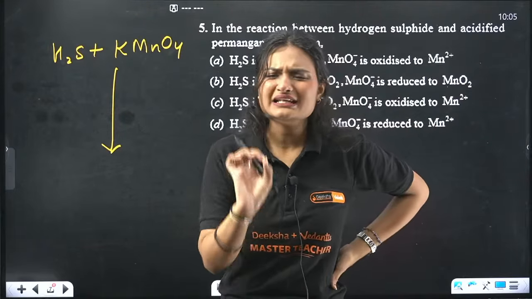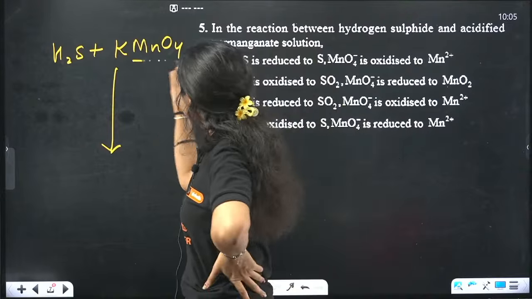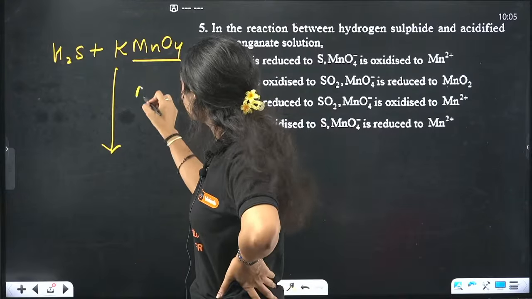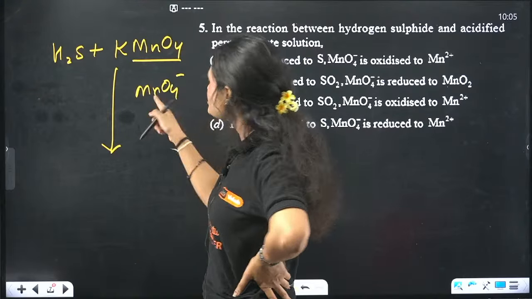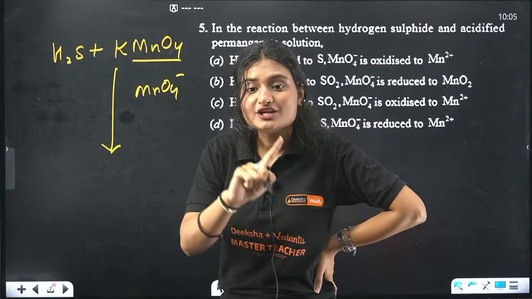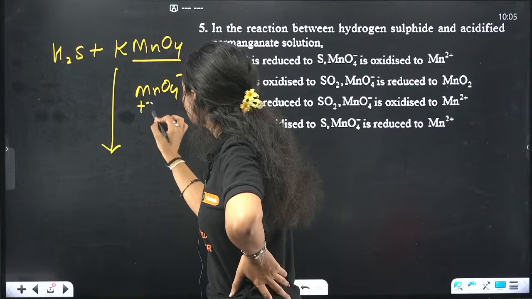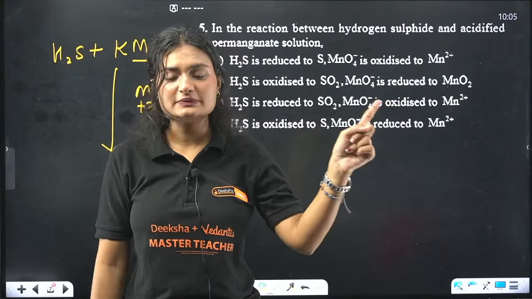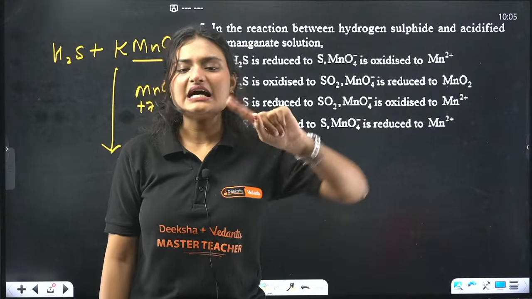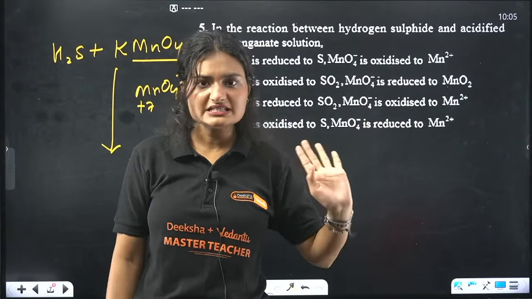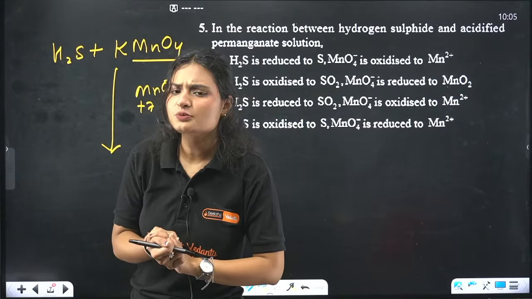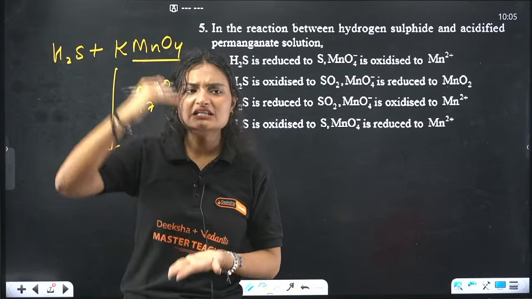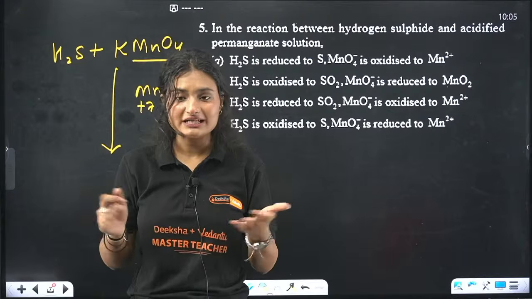Now I just have to think about this MnO4 negative. What is the oxidation state of manganese in this? The oxidation state is +7. For manganese, the highest possible oxidation state is +7. Now if +7 is its highest possible oxidation state, can we increase it? No, that is the highest.